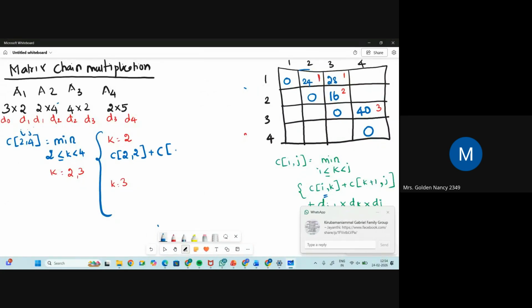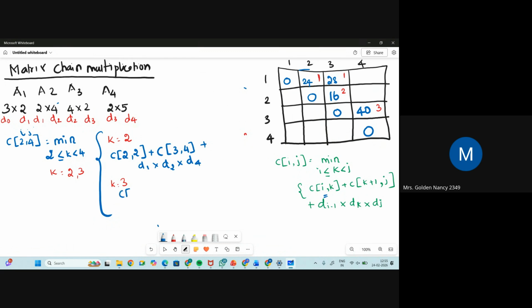C of k plus 1, which is 2 plus 1 is 3, comma, j value is 4, plus d of i minus 1, which is 2 minus 1 is 1, into d of k, which is 2, into d of j, which is 4. This will give you one answer.